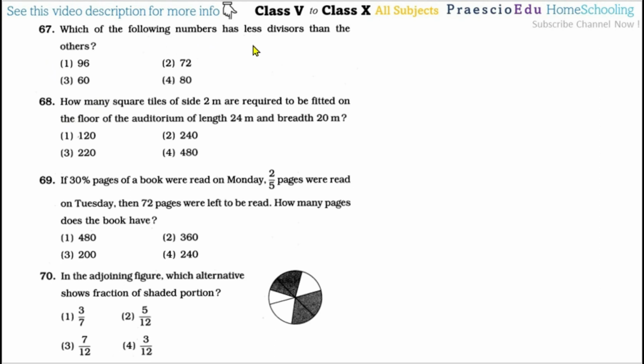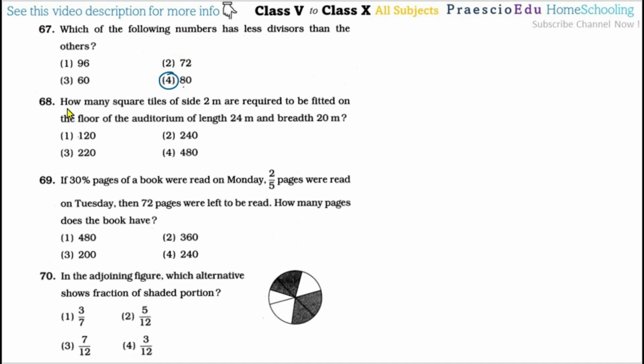Which of the following numbers has fewer divisors than the others? If you find out all the divisors, how many factors there are, you will get that 80 has the fewest divisors. So that's why option number 4 is correct.